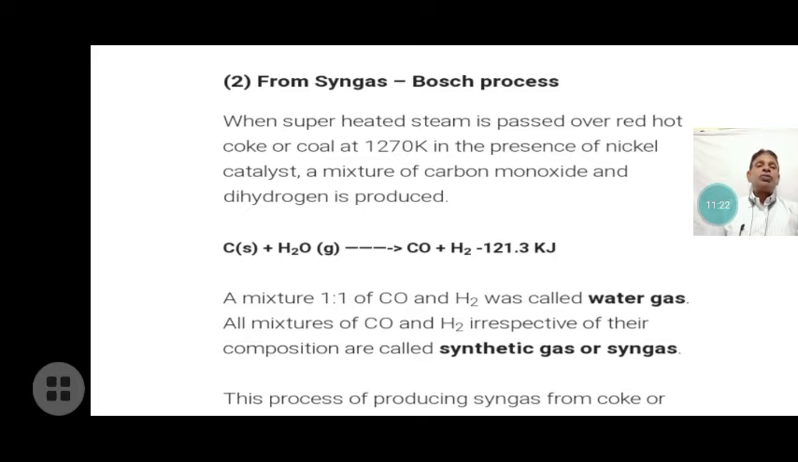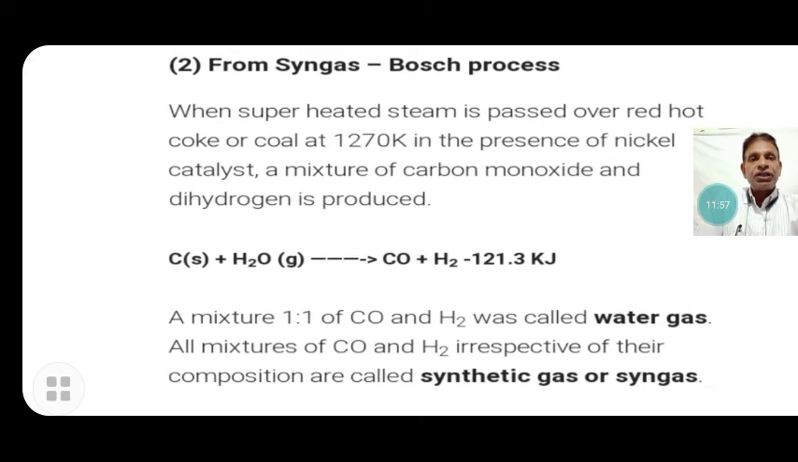Now, the second process is from syngas. Syngas is a synthetic gas, and this is called the Bosch process. When superheated steam, that is, the gaseous state of H2O, is passed over red hot coke or coal, that is, carbon, at 1270 Kelvin in the presence of a nickel catalyst, a mixture of carbon monoxide and dihydrogen is produced. Here the reaction is given.